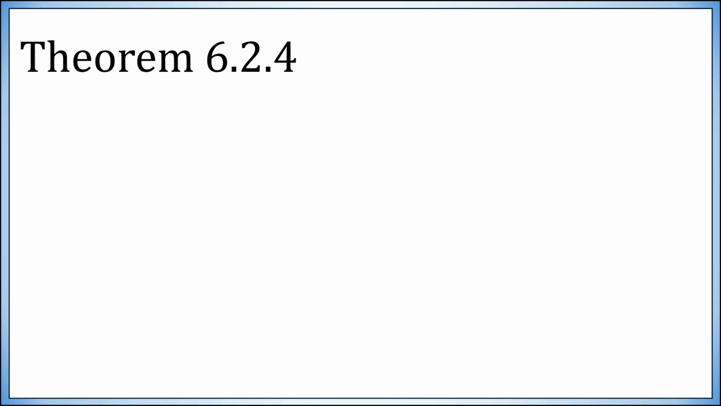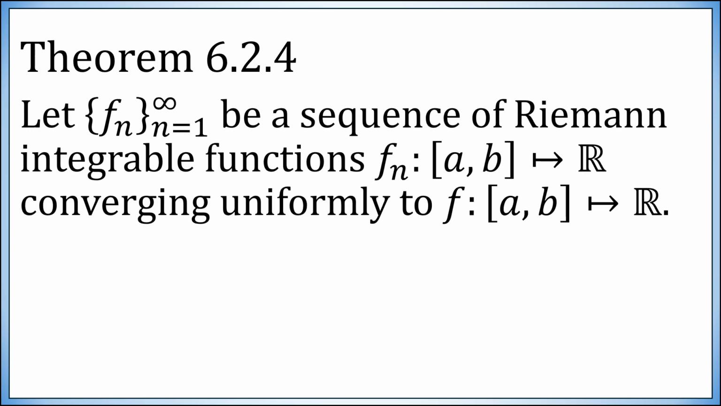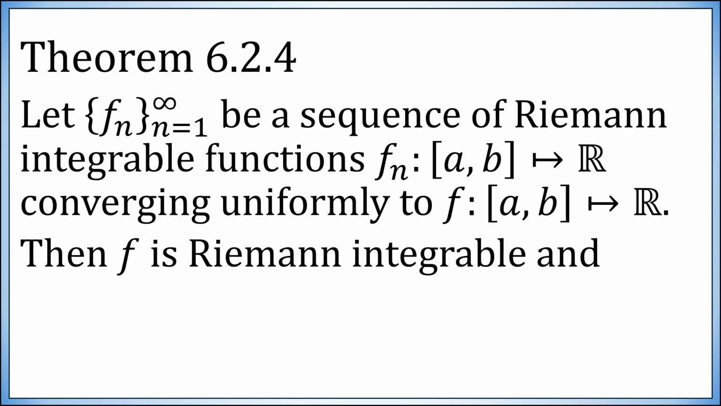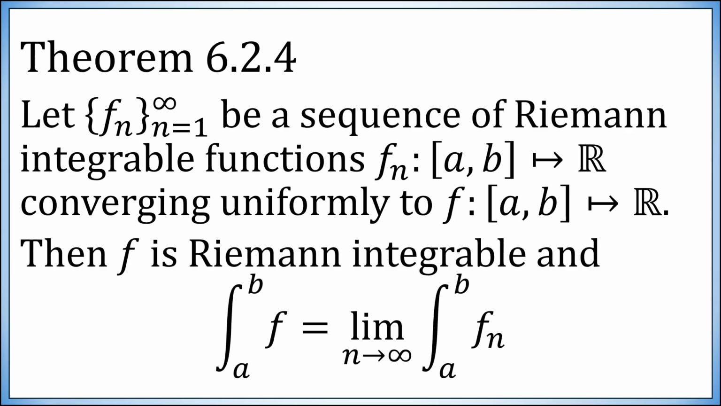So let's establish a theorem to cover when the limit of an integral will be the integral of the limiting function. And again, it looks very much like the previous theorem. Suppose fn is a sequence of integrable functions on an interval from a to b, converging uniformly to its limiting function f, then not only is the limiting function f Riemann integrable, but the integral of the limit is the limit of the integrals.